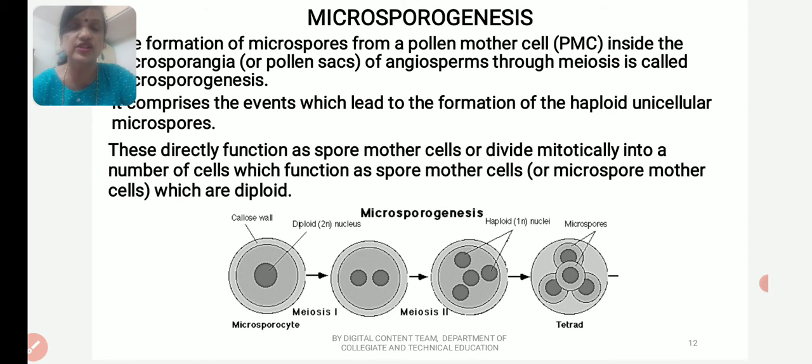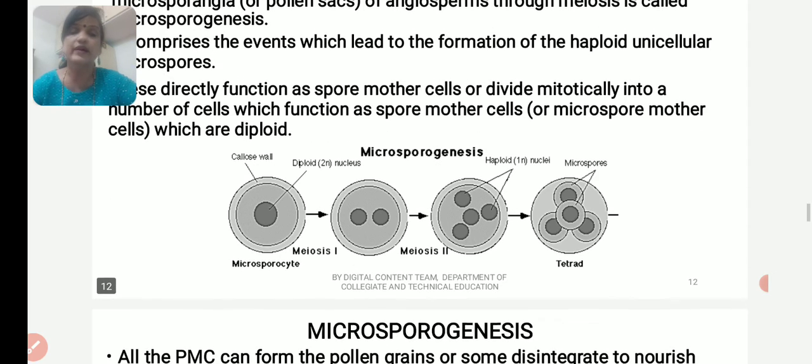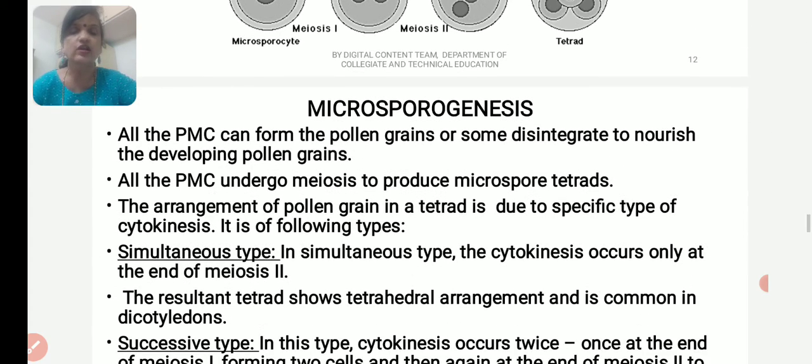Some of the sporogenous cells may directly function as spore mother cells, or they may divide mitotically to form secondary sporogenous cells which function as spore mother cells. Spore mother cells, or pollen mother cells, or microspore mother cells, are diploid. All the pollen mother cells can form pollen grains, or some disintegrate to nourish the developing pollen grains.